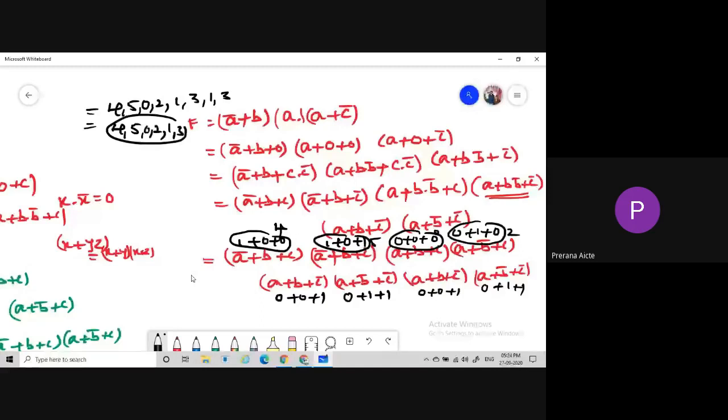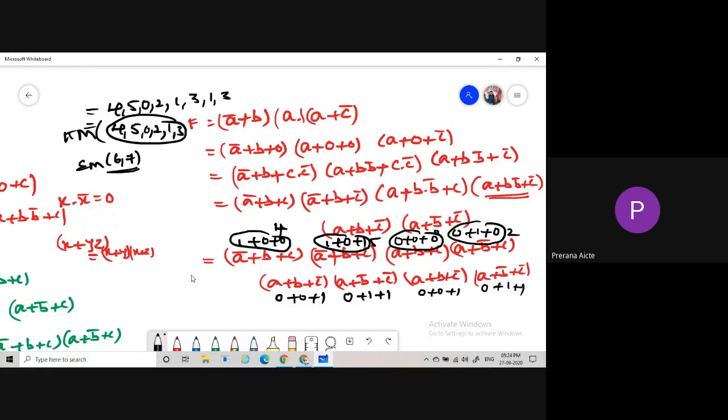So these terms are called max terms. Then the remaining are min terms, which are 6 and 7. By using this way, we are finding max terms and min terms.